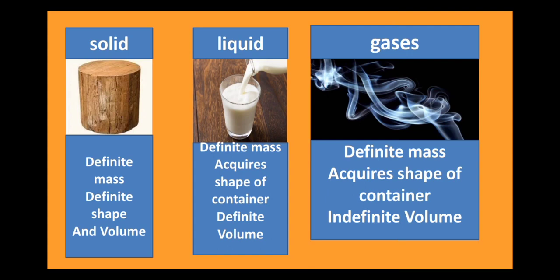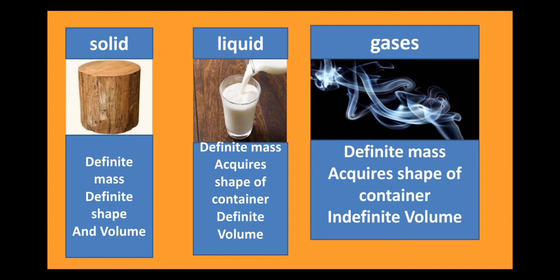Suppose you have two balloons. You blow air in one balloon and you don't blow air in the other one. Now you measure both of them. On measuring, you will find that the balloon in which you had blown air is heavier as compared to the other one. Why is it? Because it has its own weight. That means it occupies some mass. So gases have a definite mass.